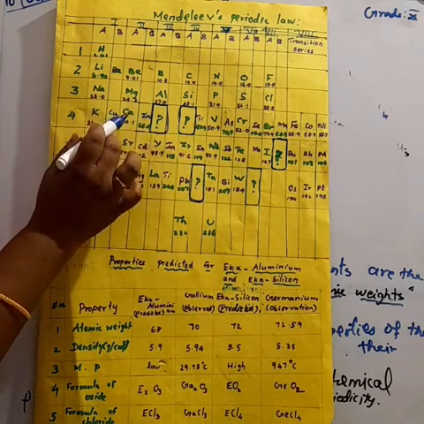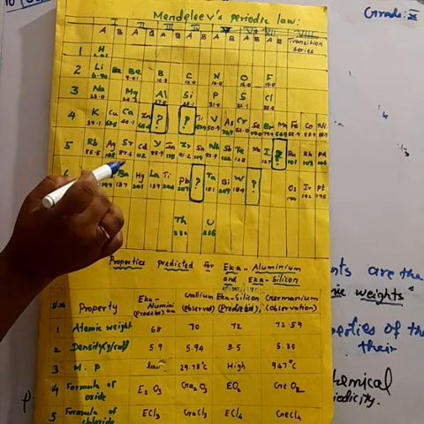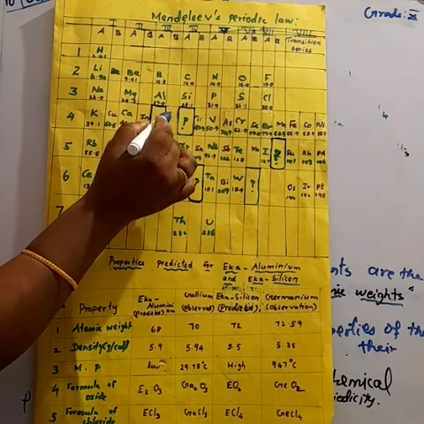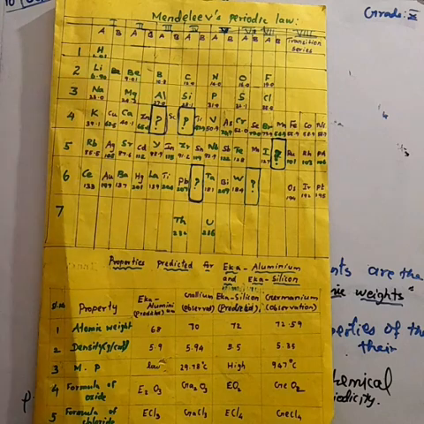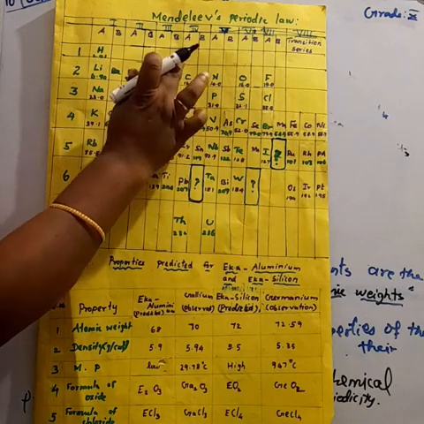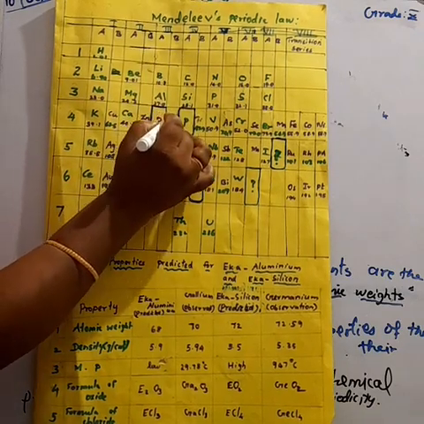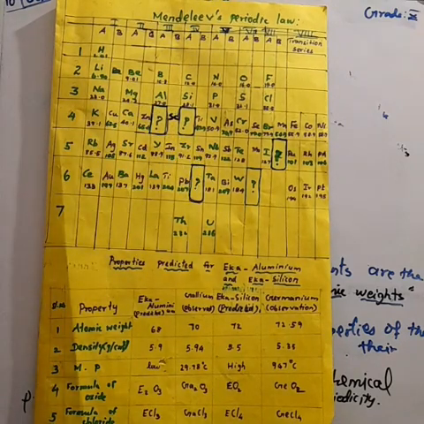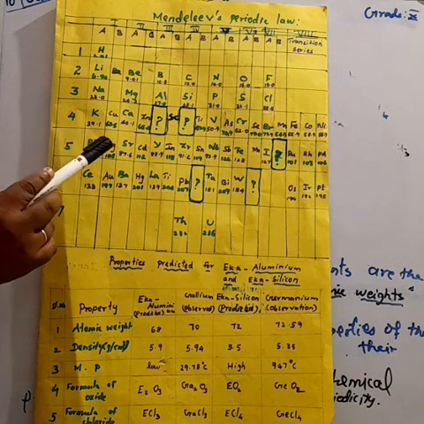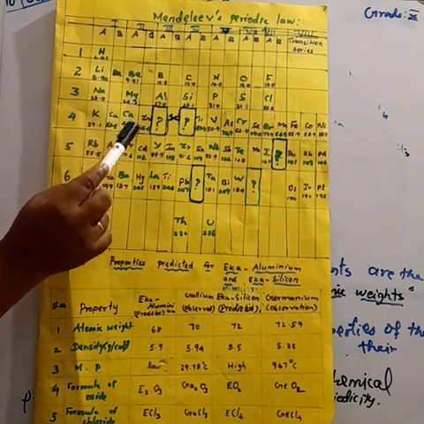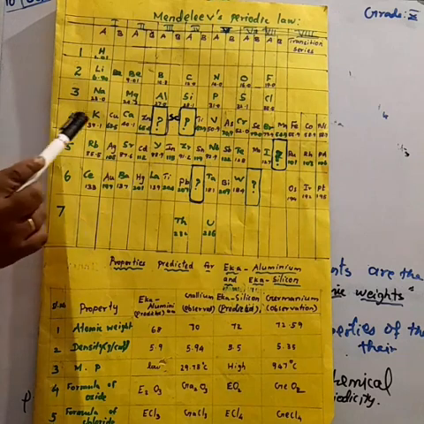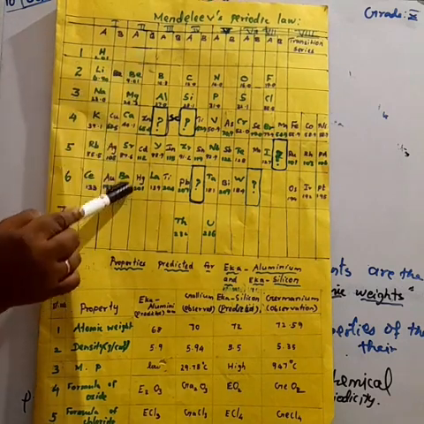Scandium is placed near boron and aluminium, but its properties differ from them, so scandium is placed in a separate group, the third B group. Beryllium, magnesium, calcium, strontium and barium have the same properties, so they exist in the same group, the second A group.